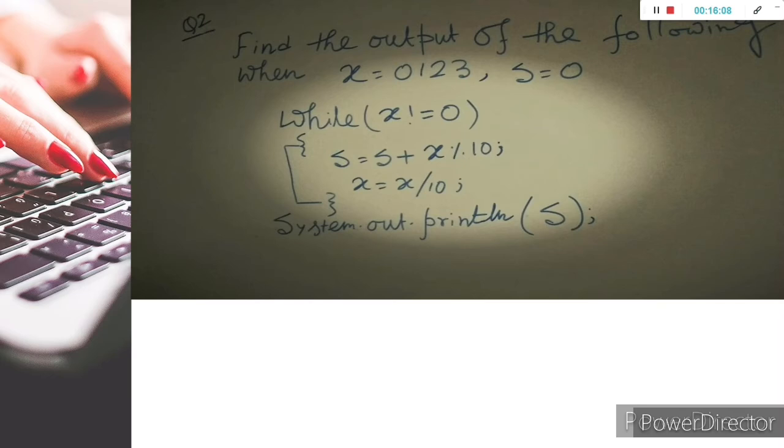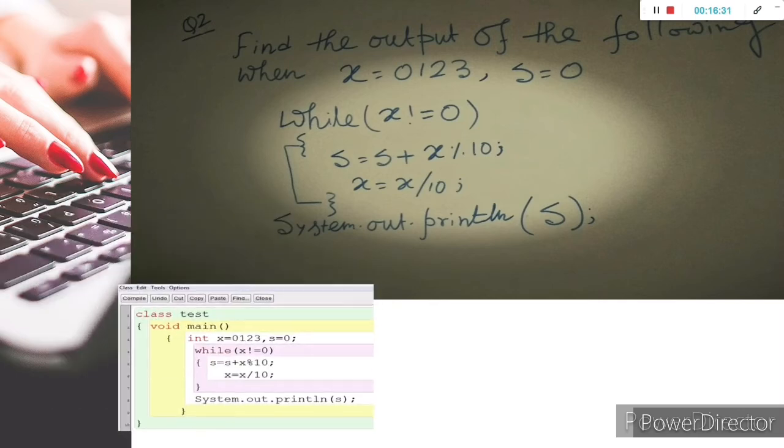A simple logic we are using here to add the digits. So 0 plus 1 plus 2 plus 3, what result will we get? If you compile this program in your systems, without 0, if I give 1, 2, 3, we will get 6, but if you give the input with 0, you will get a different result.